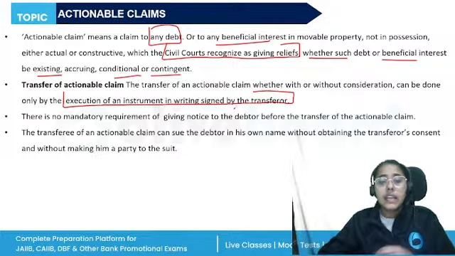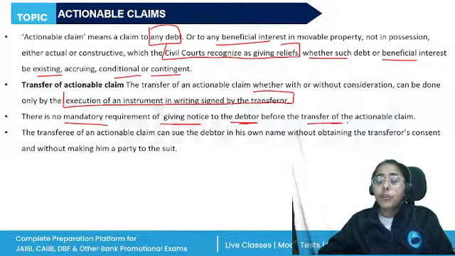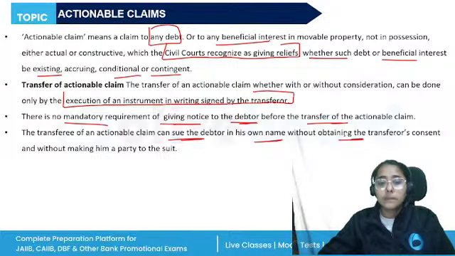Signed by the transferor. However, there is no mandatory requirement of giving notice to the debtor before the transfer of the actionable claim. The transferee can also sue the debtor in his own name without obtaining the transferor's consent and without making him a party to the suit. So, this is the meaning of the actionable claim.